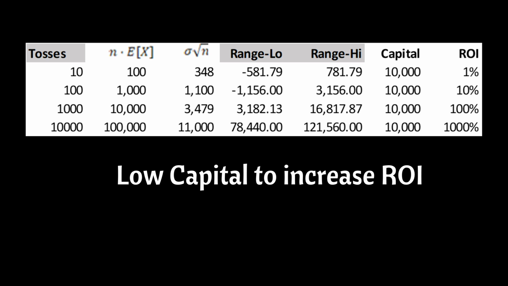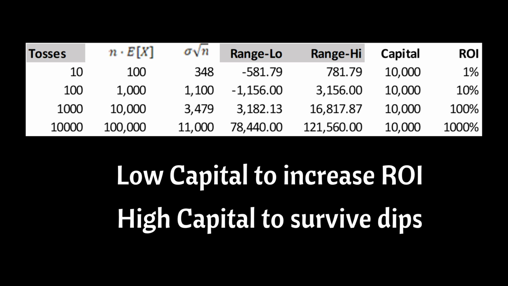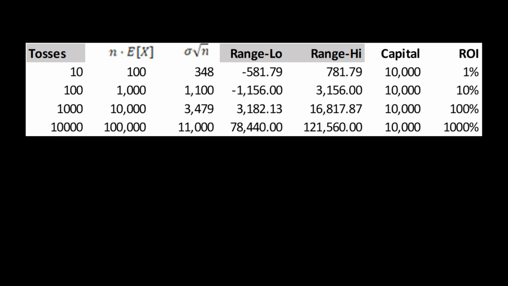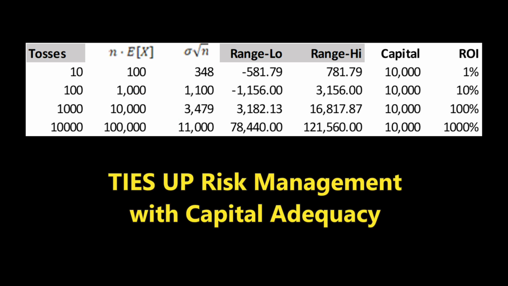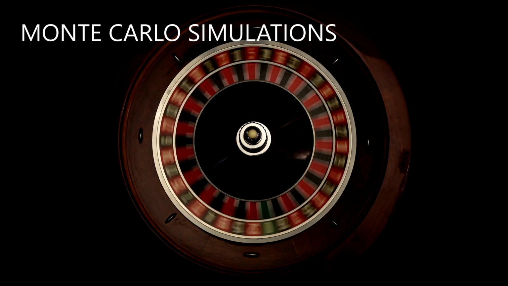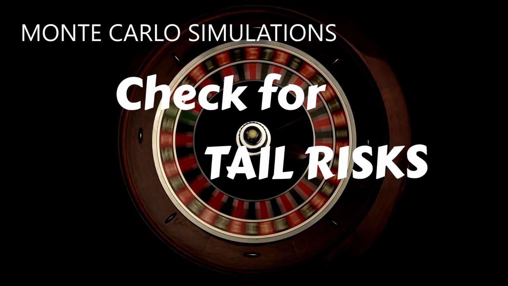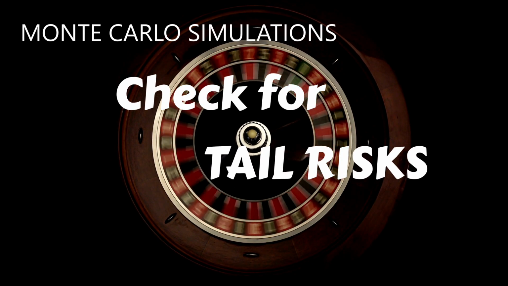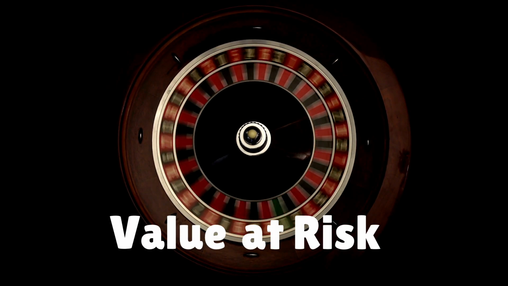Now, given this table, the incentive is to have a low enough capital so that ROI gets maximized, but at the same time to have high enough capital to survive tail risk, or the risk of losing streaks, and yet participate in the long run to levels where the returns are very lucrative. That's basically what risk management and capital adequacy is all about in a nutshell. And this parallels what banks and other financial intermediaries do in their own fields. Just note, for this kind of capital adequacy exercise, Monte Carlo simulations might be useful to take a look at the 5% worst outcomes and have enough capital to survive that, which happens to be a value at risk exercise.